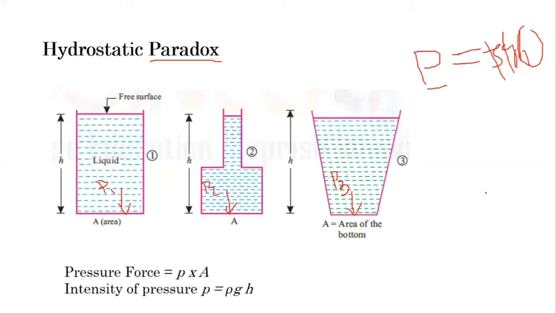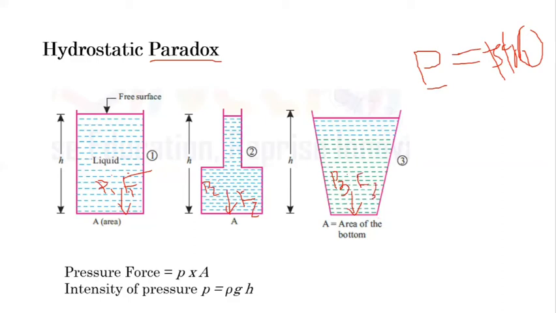So after considering this intensity of pressure equal, let's talk about the force. Let's say here the force is F1, here the force is F2, and here the force is F3.